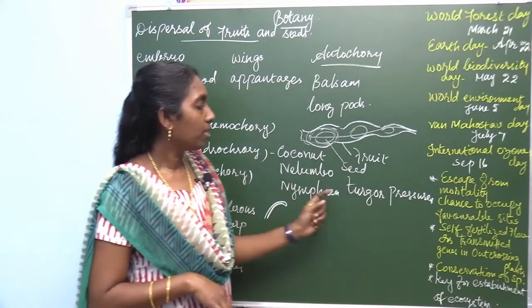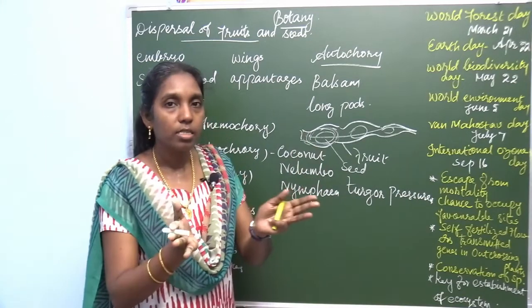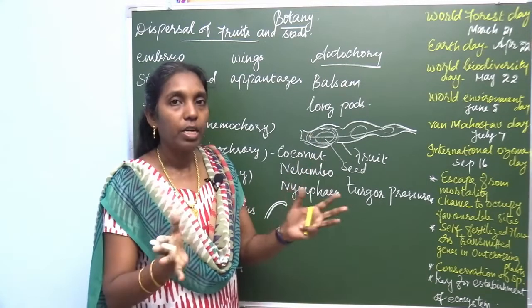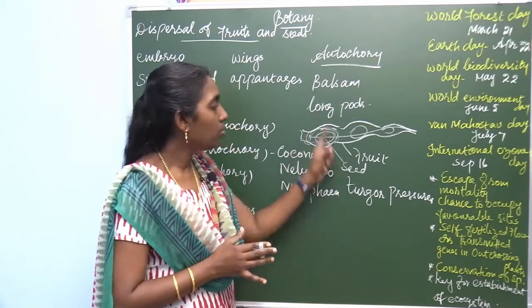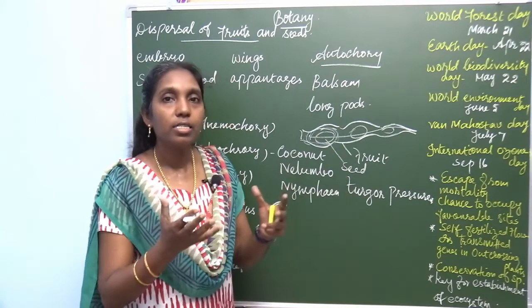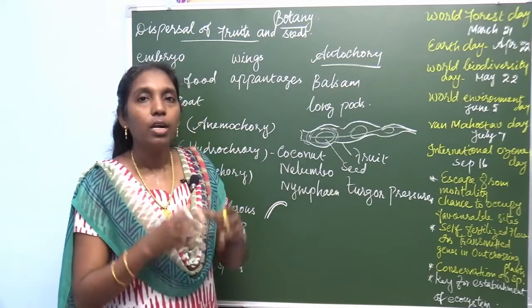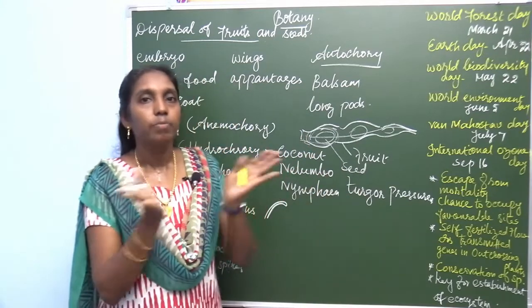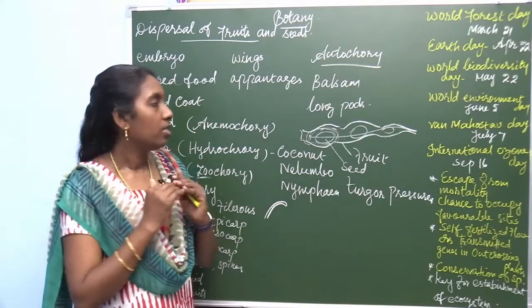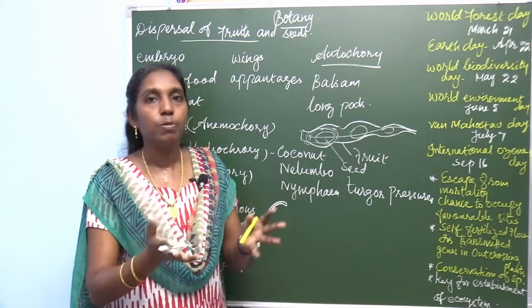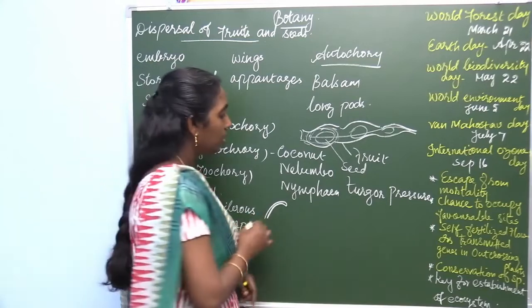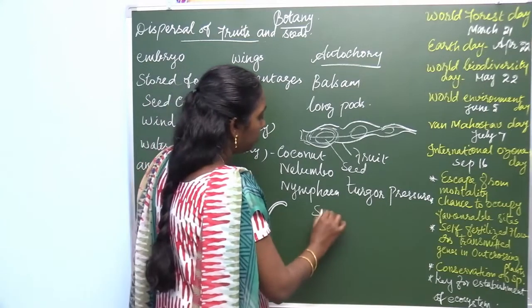So, two more questions are important. How are the seeds dispersed? After the maturity or ripening of the fruit, the tissues around this seed increase in turgor pressure. Due to this, it bursts open and disperses the seeds out.